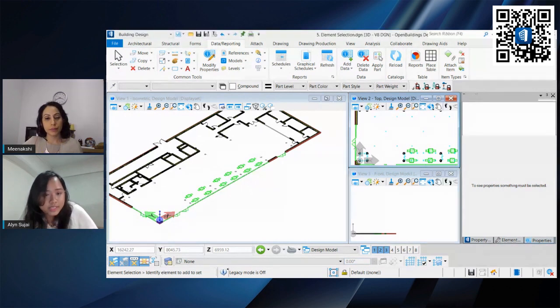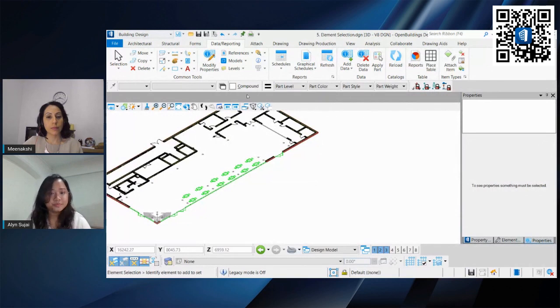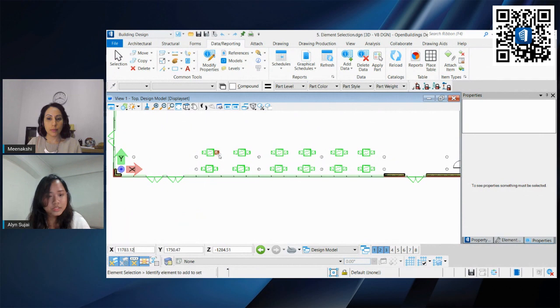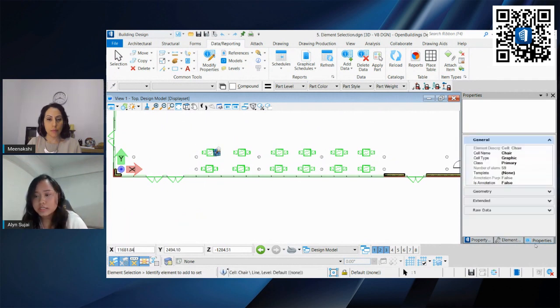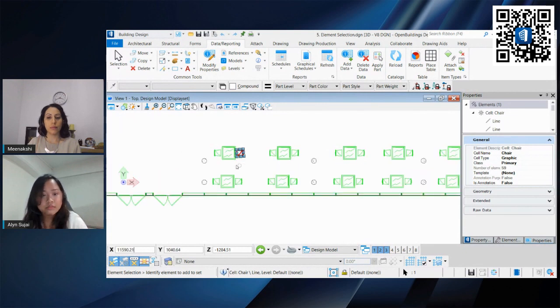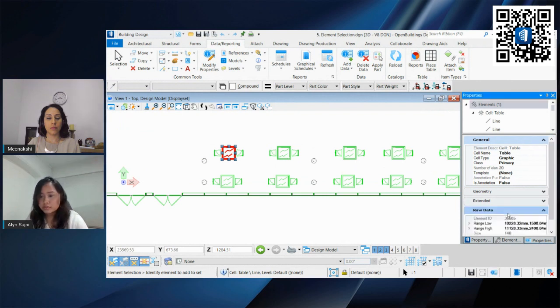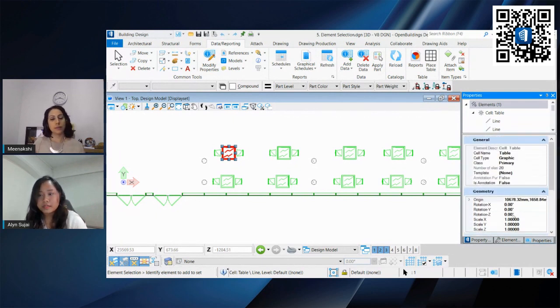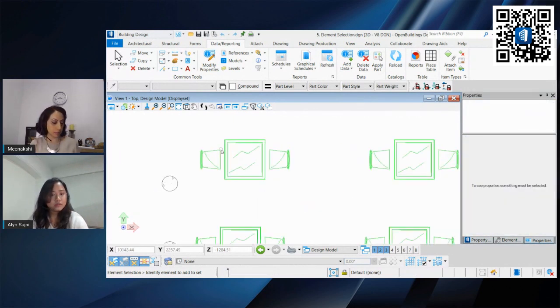And what we can do is add data to it. If we were to select this element and look at the properties, it will just say that it's a cell. It's a cell chair. It is a cell table. If you look at the properties, it really is just a simple CAD model. This can be done using your basic MicroStation tools, your basic CAD tools.